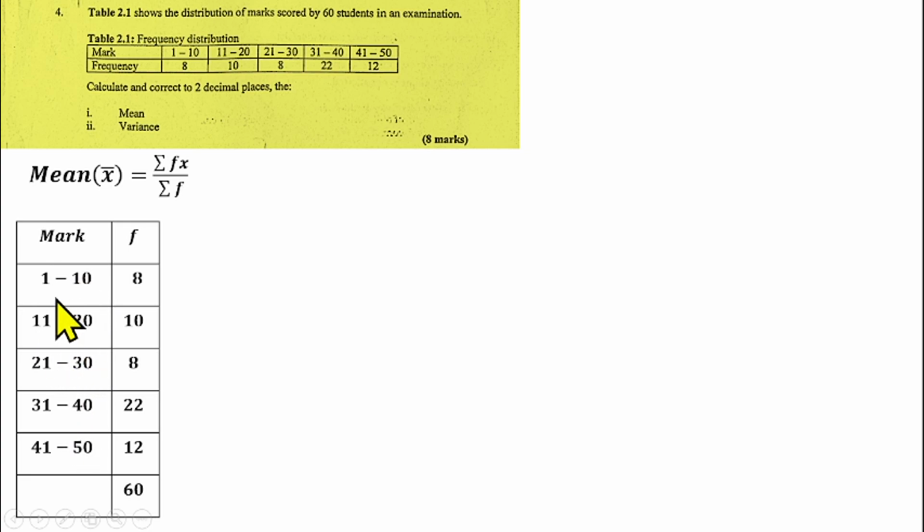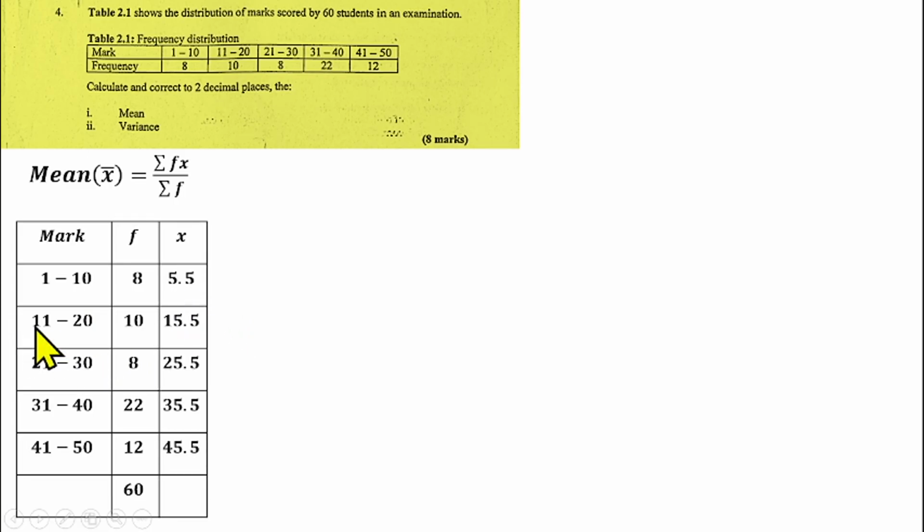So you add 10 plus 1 together. That gives us 11, then divided by 2. So that gives us 5.5. 11 plus 20 is 31, divided by 2, that's 15.5. 21 plus 30 is 51, divided by 2, that gives us 25.5. So you do everything, and that will give us the values of our x.